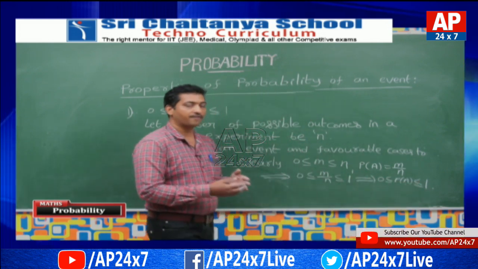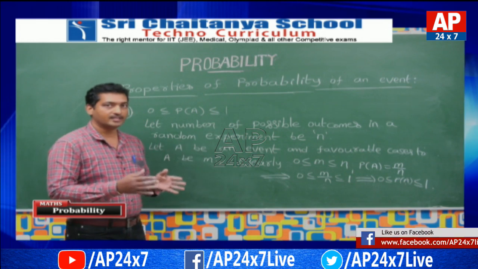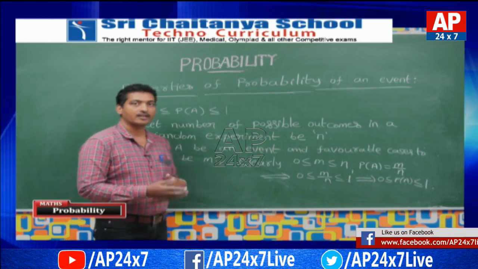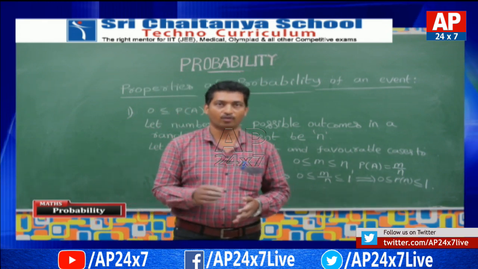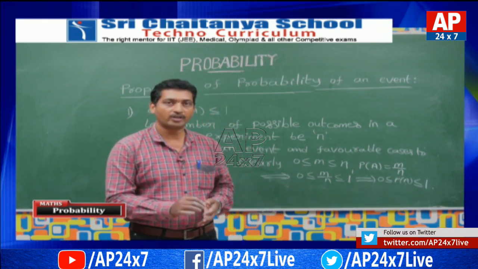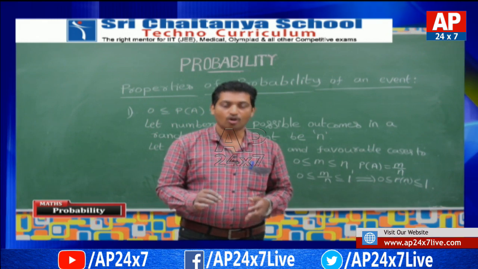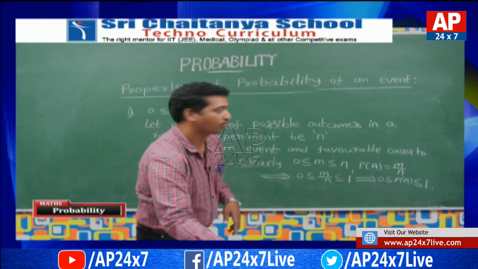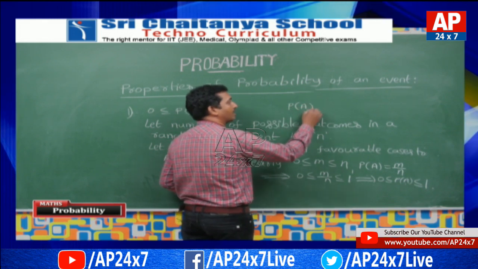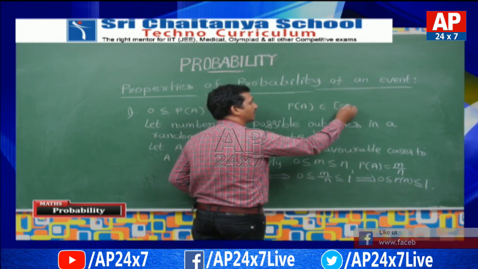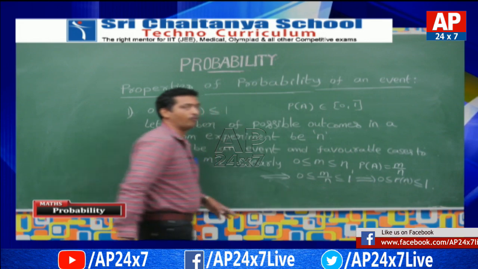Therefore probability of an event always lies between 0 and 1. Sometimes it takes 0, sometimes it takes 1. Therefore the range of the probability of an event is the closed interval 0 to 1, that means P of A belongs to the closed interval 0 to 1.